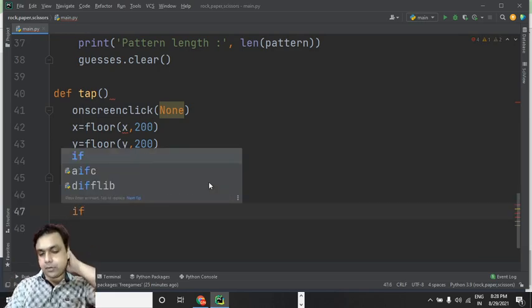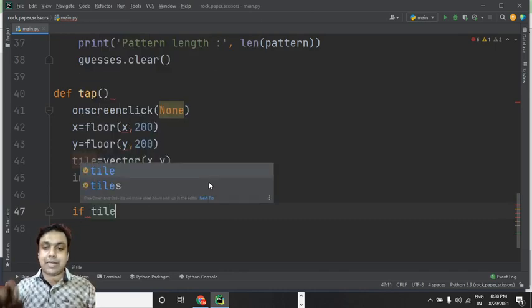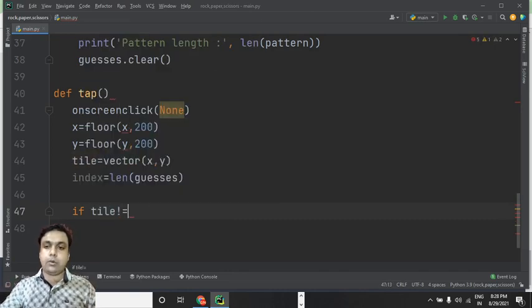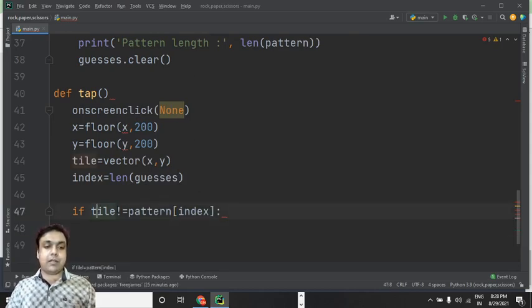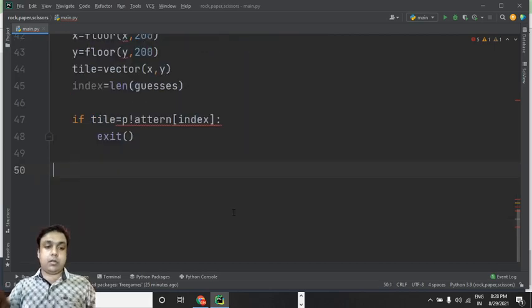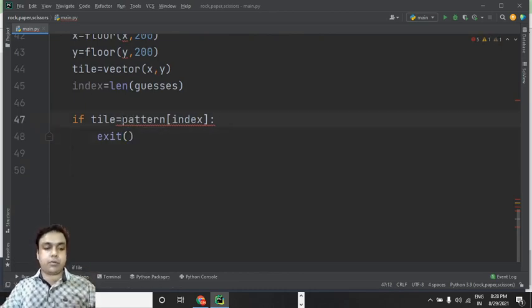Now we can have this if control statement. If tile is not equal to the pattern and index, so if this condition is true, if tile is not equal to pattern index, then what should happen? Right, I would like the game to end, because the pattern which the user has identified is not correct. So he should get an exit. So we can make use of this exit function.